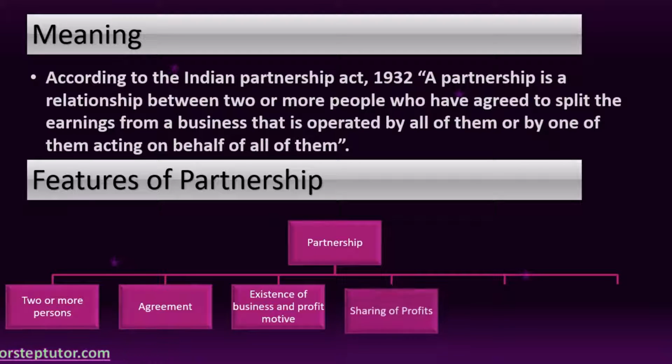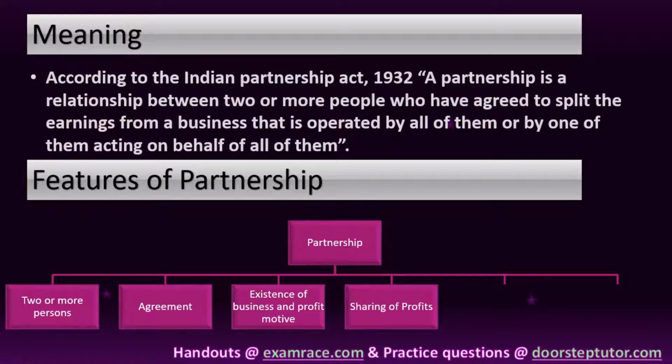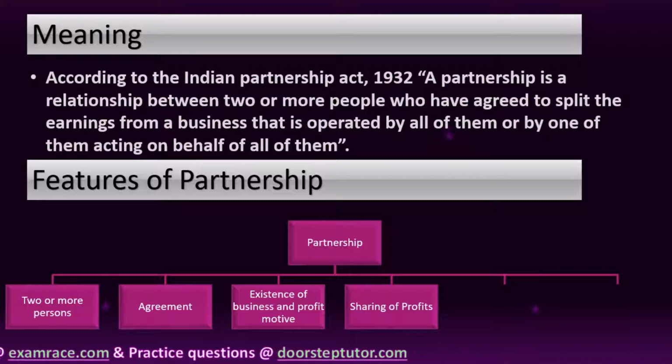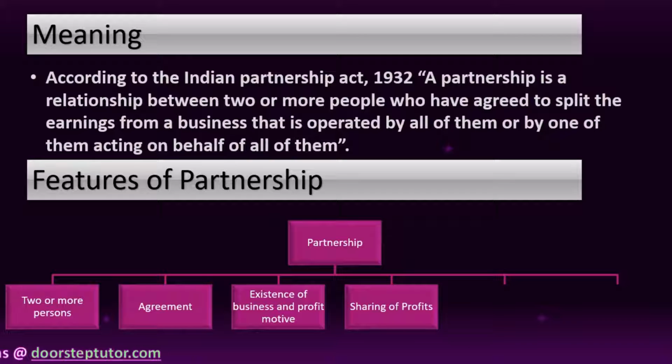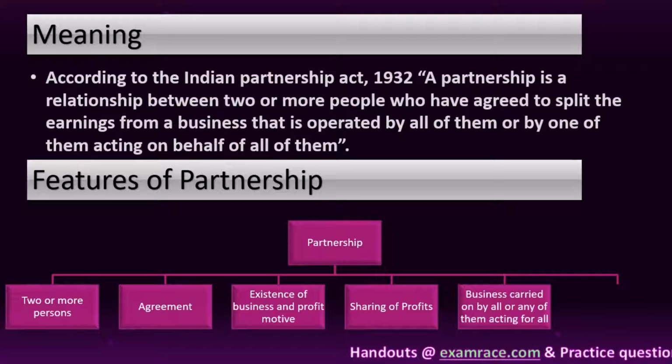Next one is sharing of profits. An agreement between the partners must be aimed at sharing the profits. If some person joins hands to run some charitable activity, it will not be called partnership. Further, if a partner is deprived of his right to share the profits of a business, he cannot be called a partner.